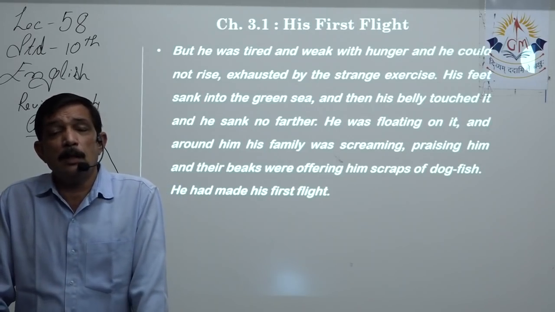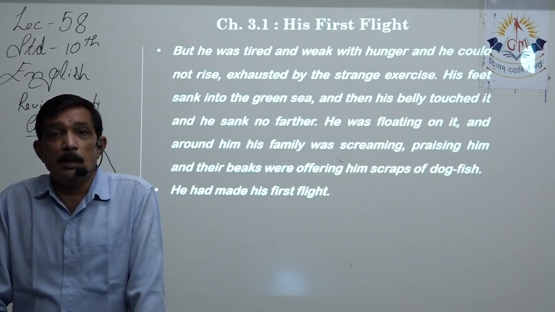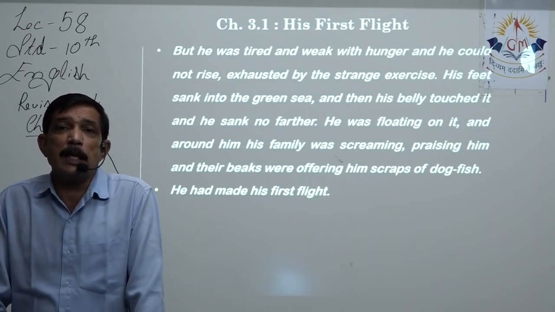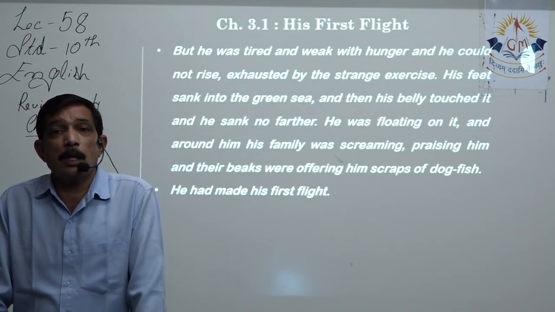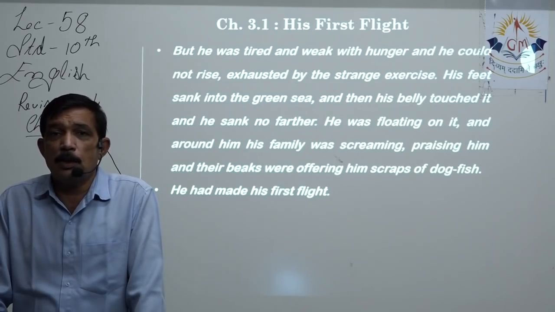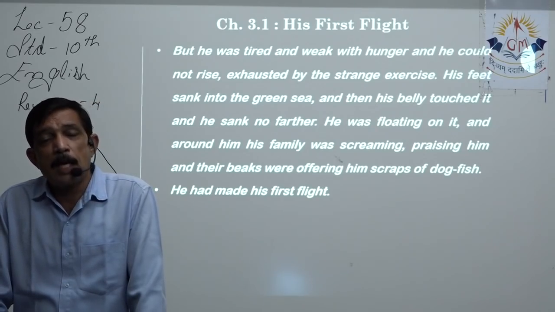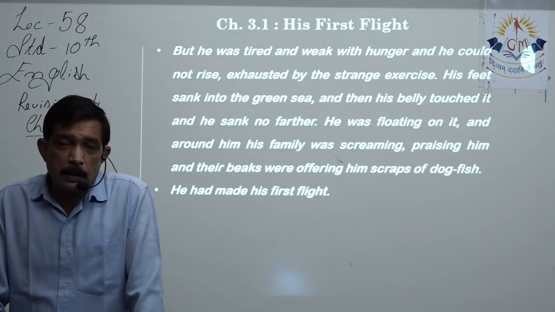So this way the mother bird comes up with a brilliant idea, pretending as if she is going to give some food, but actually she will make him fall down so that he takes the flight. So that is the second situation.